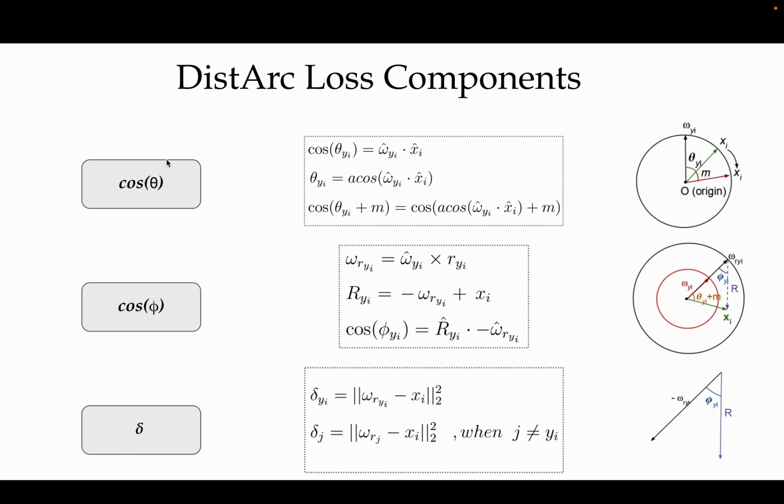These are the various components of the Dirac loss. Cosine theta plus m helps maintain discriminability in the angular dimensions with an additive margin penalty of m, whereas cosine phi is computed using the resultant vector between omega y, a proxy vector scaled up to radial factor r, and the summation of the embedding space. A dot product is computed between the unit vector of the resultant vector and the proxy vector in the reverse direction, whereas delta helps maintain the tightness of the clusters at the particular radial hyperspheres and discriminate the features in the radial dimensions.